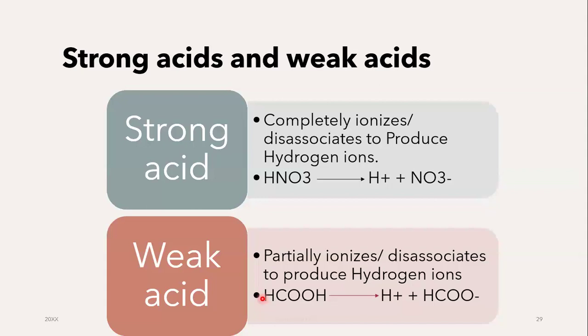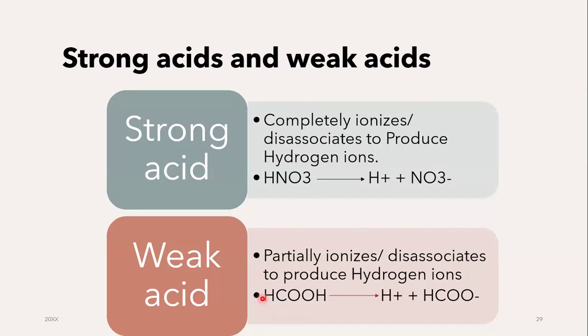What are strong acids and weak acids? What is it all about? Strong acids are acids that will completely ionize to give you hydrogen ions. Meaning that when they break down in water and ionize, they're going to produce all those ions, they're going to break down completely.